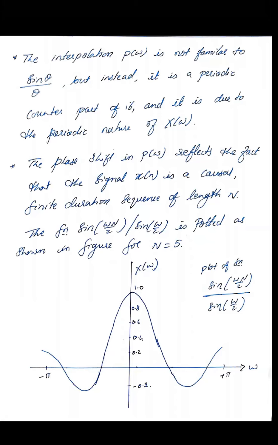The phase shift in interpolation P of omega reflects the fact that signal x of n is causal in nature. Causal in the sense that we are considering a positive-valued finite duration sequence of length L. Therefore, the function sine of omega N by 2 divided by sine of omega by 2, the figure is drawn. This is the figure for this particular function. If you observe, on the right hand side and left hand side, both are varying in the same format.